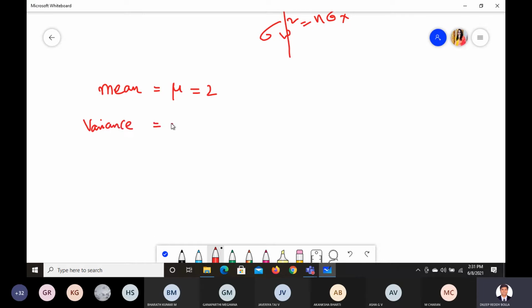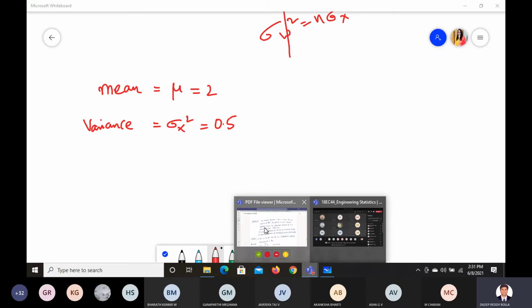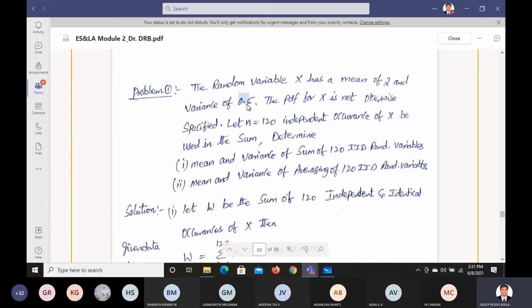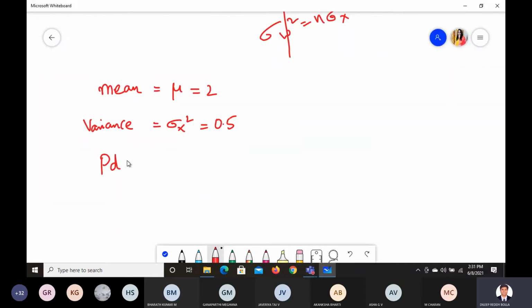Variance is given by sigma x square. Let us say sigma w square, whatever it is, 0.5. So the mean is 2 and the variance is 0.5. The PDF of x is not otherwise specified, which means we do not know the PDF. The PDF is not given.